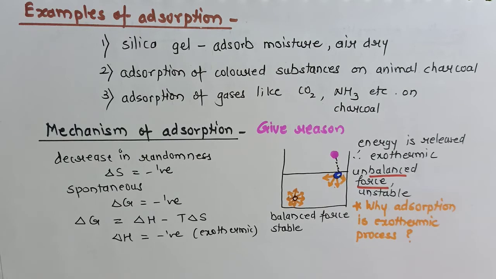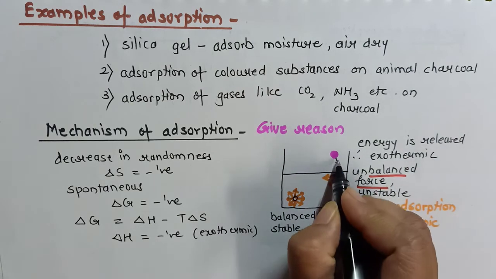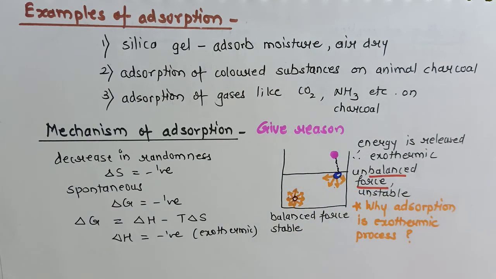Hello students, when I was explaining the concept of adsorption, I told you that when adsorbent molecule gets attracted to adsorbate, during that time some forces are involved and these forces can be either weak or strong.